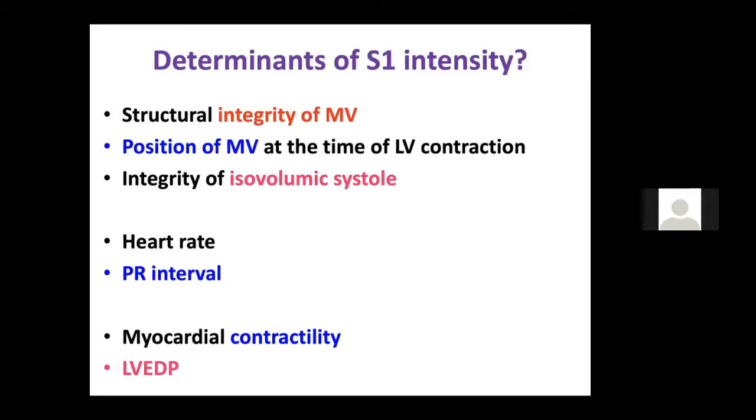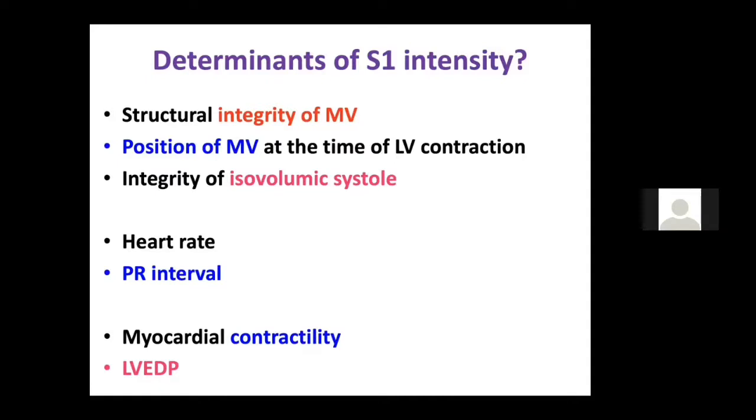Position of mitral valve at the time of LV contraction. In mitral stenosis, the valves are open for a longer duration, and that is why you get a loud S1. If they are closing from a shorter distance, it causes a soft S1. Integrity of isovolumetric systole is most important.